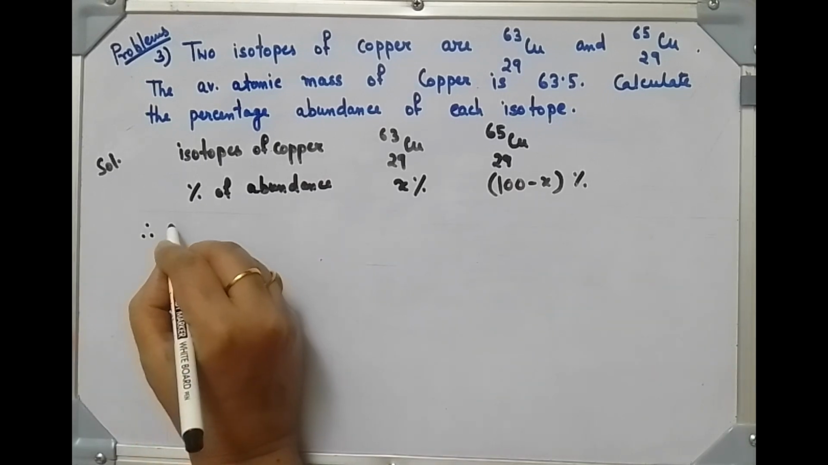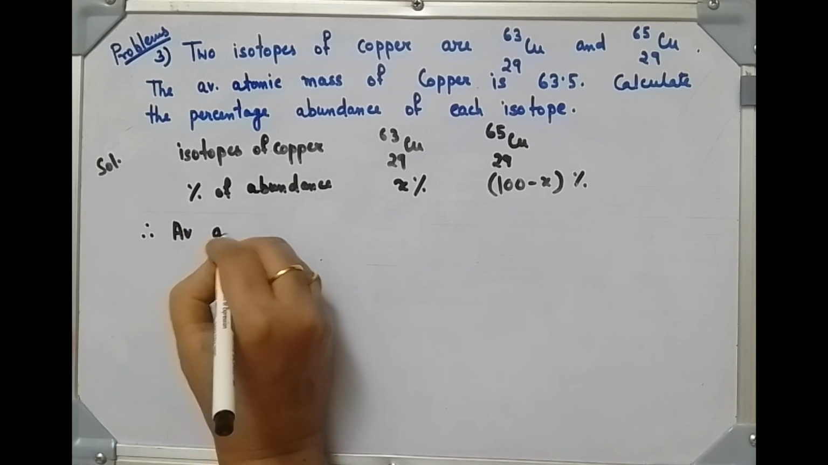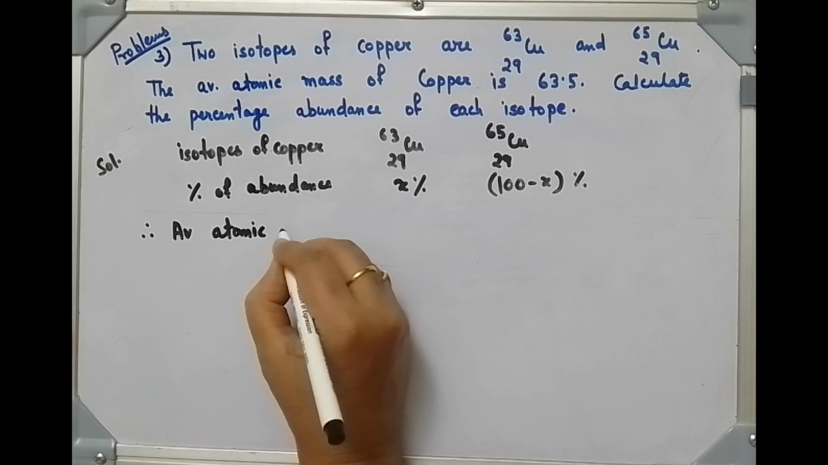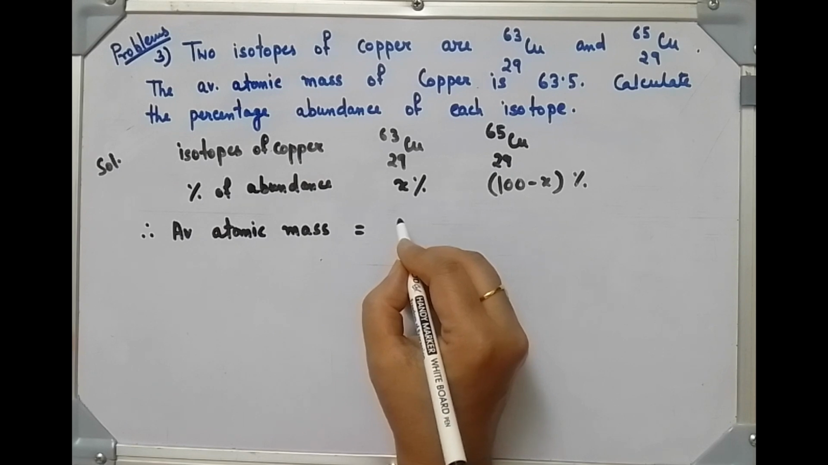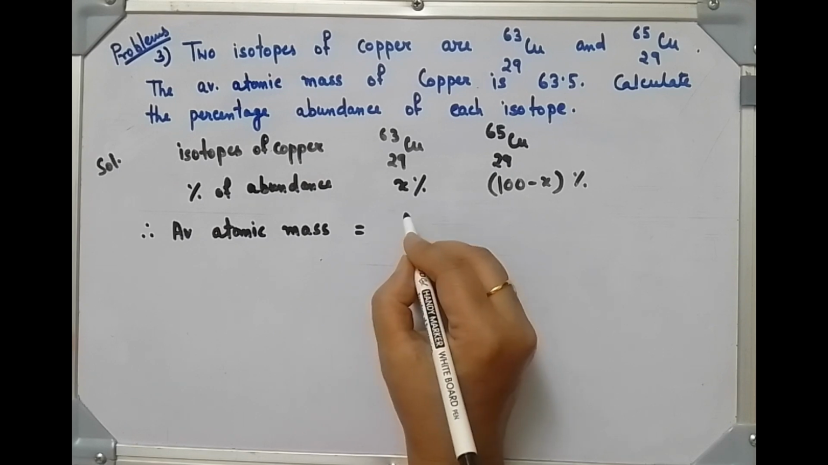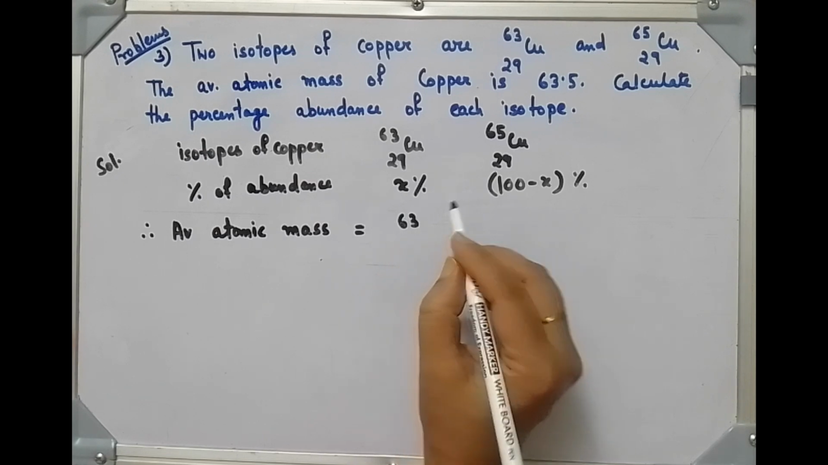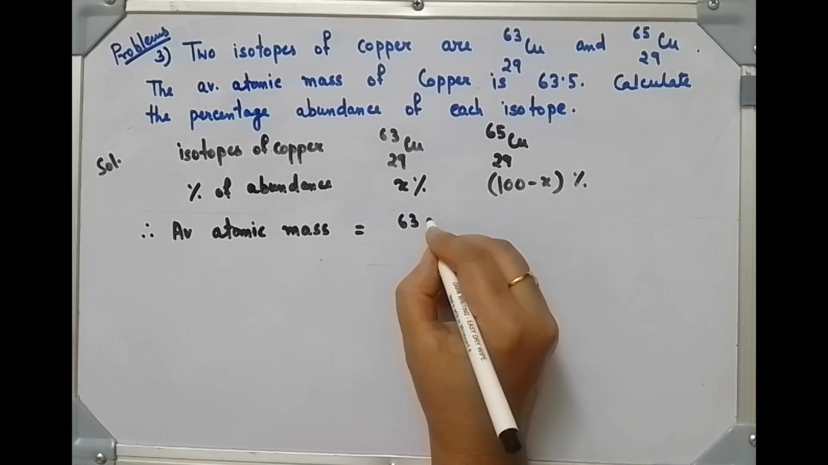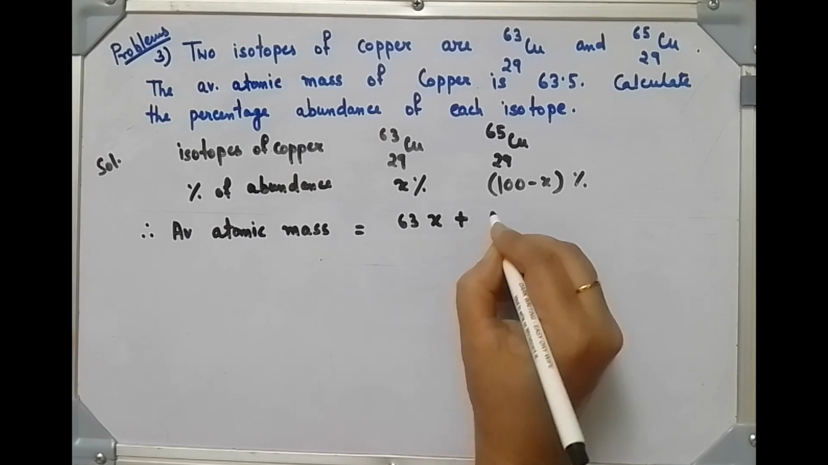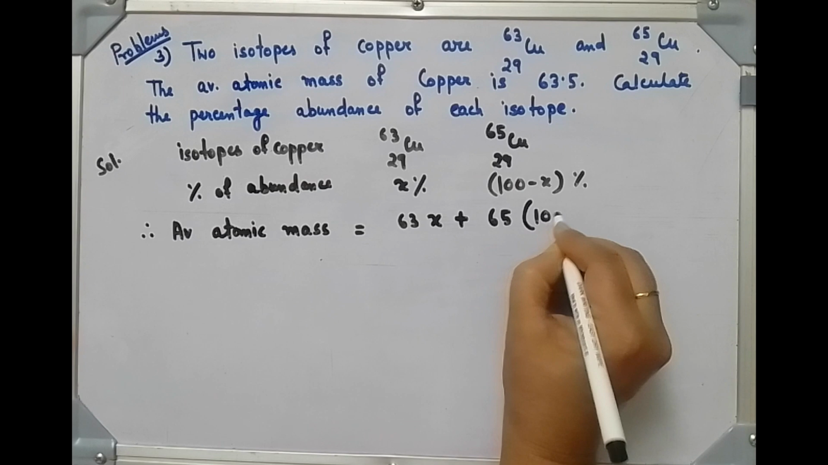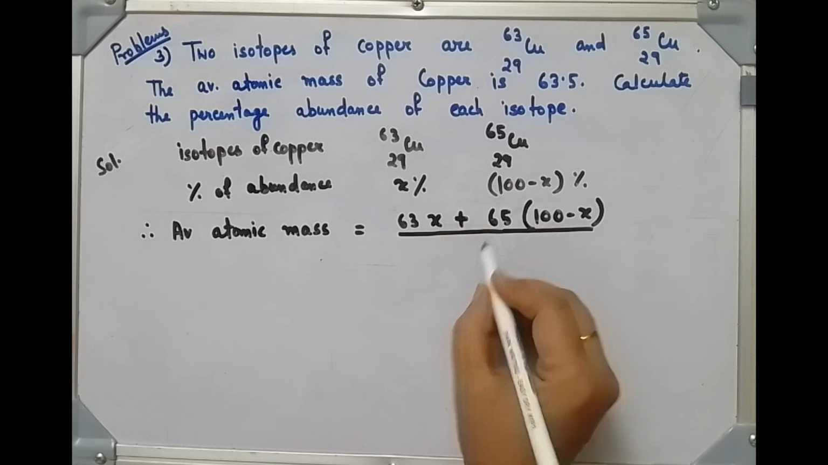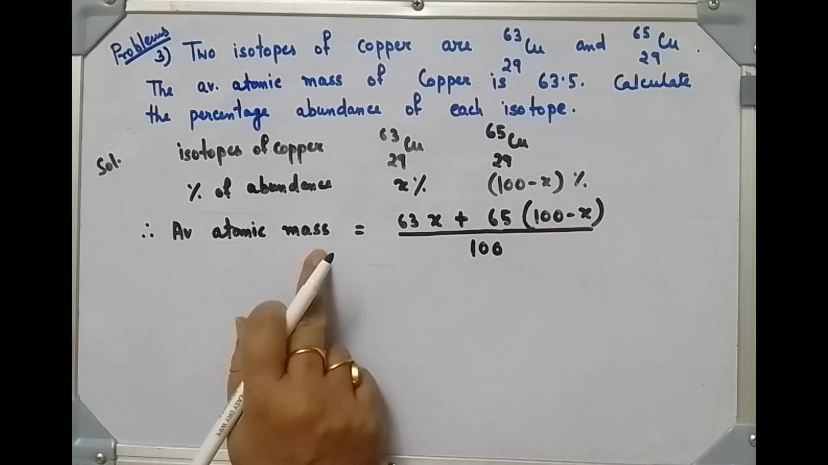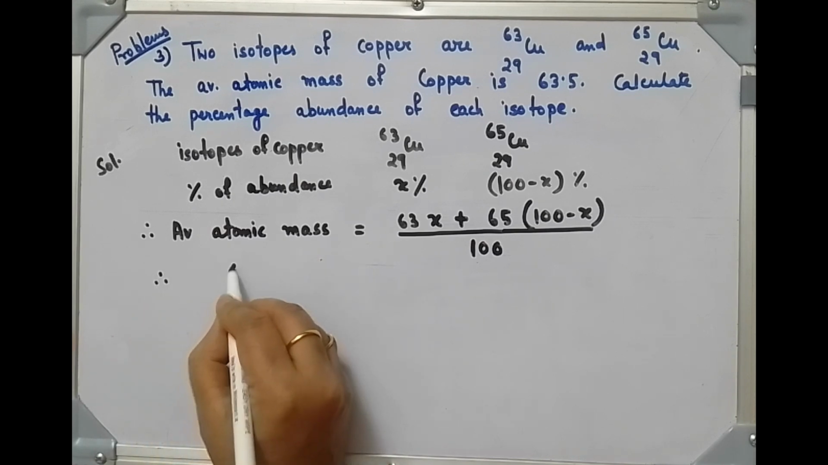Therefore, the average atomic mass of copper is equal to, same formula, ax plus by divided by x plus y. So here you can write 63 into x plus 65 into 100 minus x divided by x plus y, totally it is 100. So the average atomic mass is given already and it is 63.5.